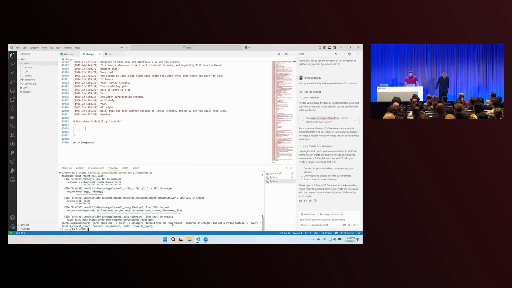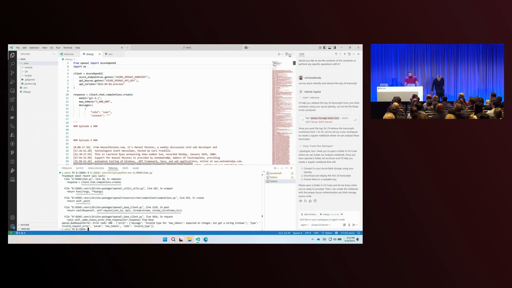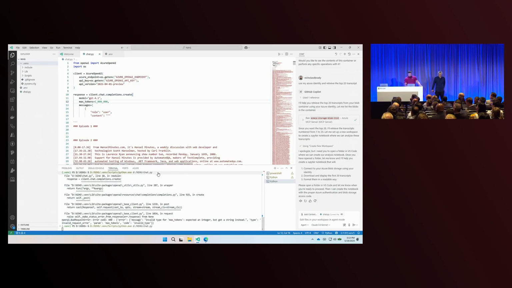But we've got a max tokens error expected. Oh, I gave it a string. I should have made it an integer. Who hired this guy? Let's try that again.